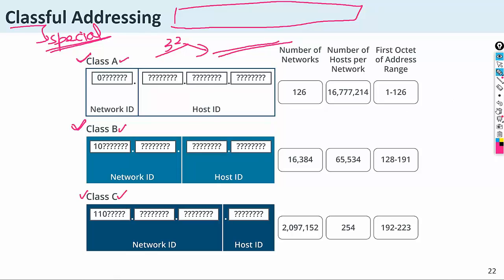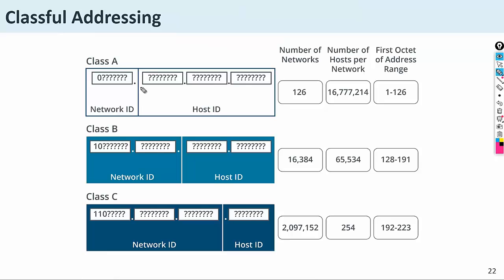As you know, every IP address has octet values. There are 4 octets. In class A, the first octet is considered as the network ID. Class A has the range 1 to 126.